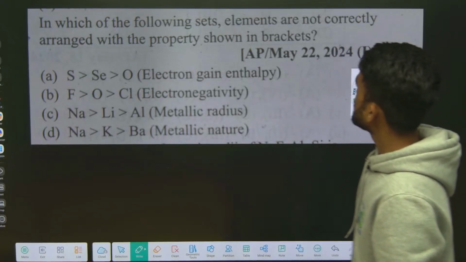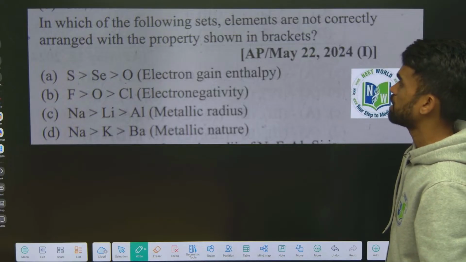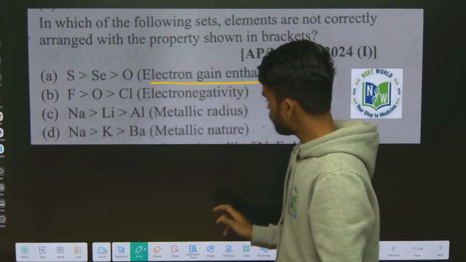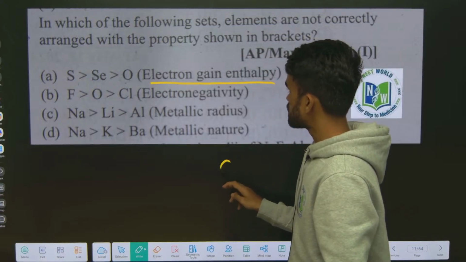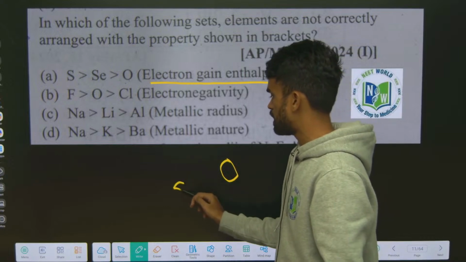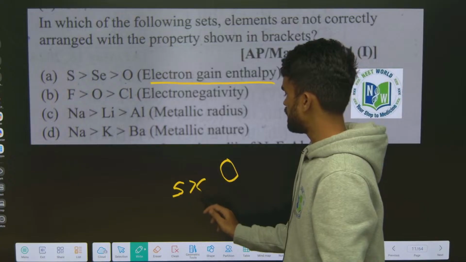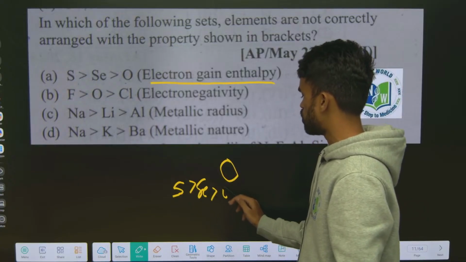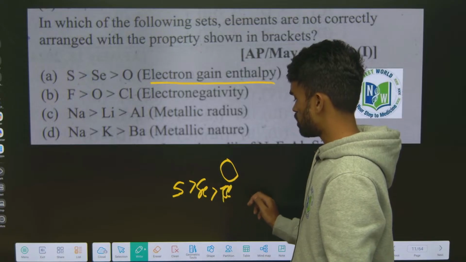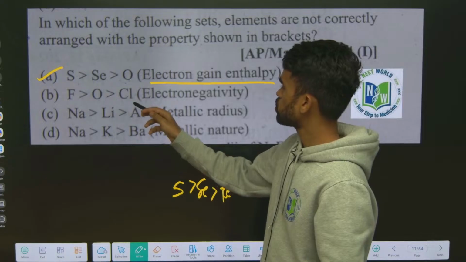Which of the following sets of elements are not correctly arranged with the property shown in the bracket? See, what happens to the electron gain enthalpy? I told you, in the oxygen family, between oxygen and sulfur, second period elements are always lesser than third period. Sulfur, the next selenium, the next tellurium, next polonium, and least is oxygen. So this is correct.